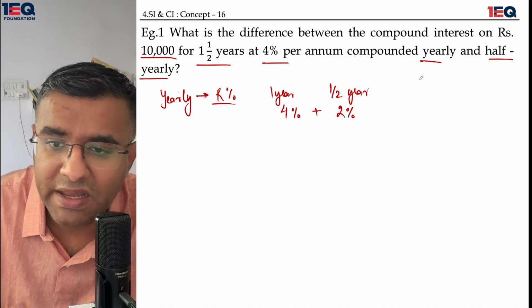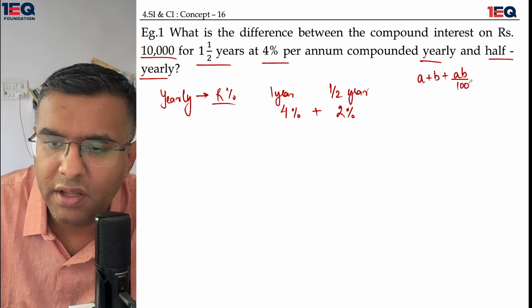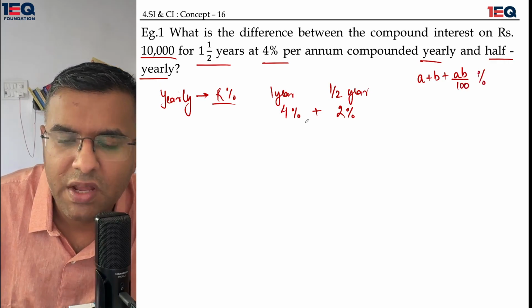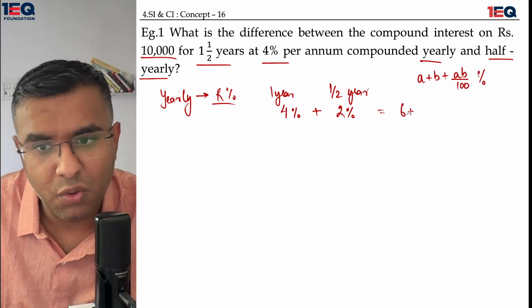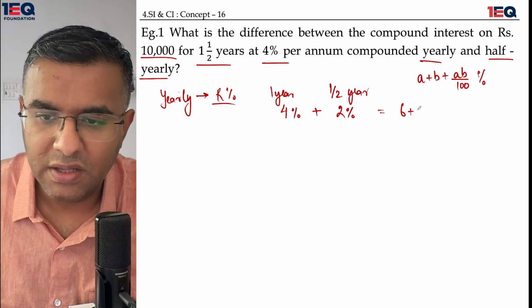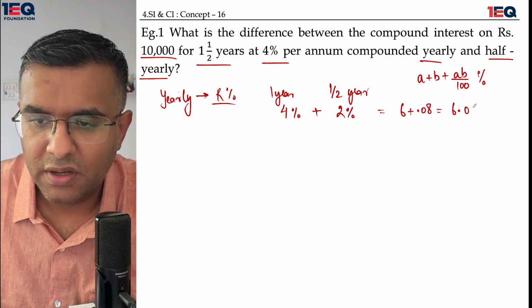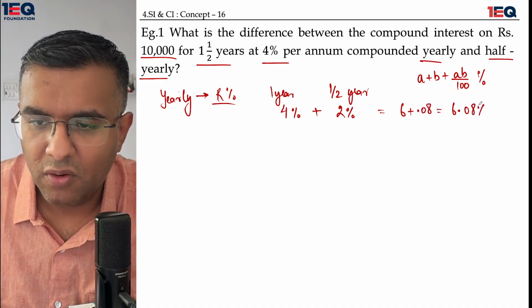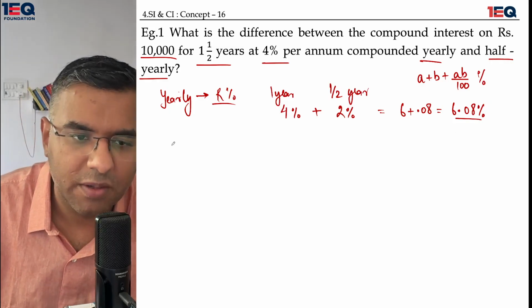We have to apply successive percentages. So the value would be a plus b plus ab over 100. A plus b is 6 plus 4 into 2 is 8, 8 over 100 is 0.08. So the rate of interest for compounding on a yearly basis comes out to be 6.08%.